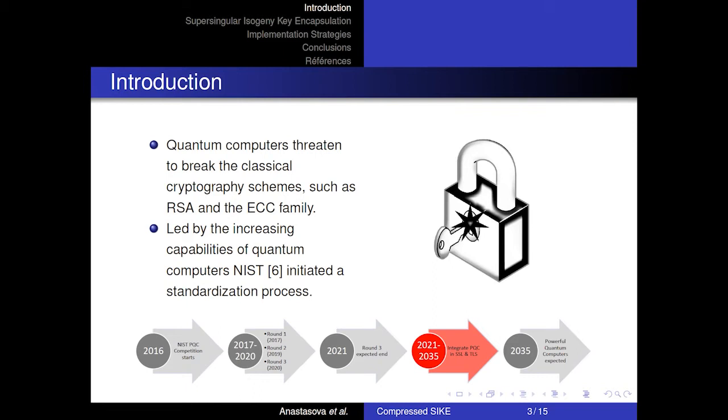Round 3 of the competition is expected to finish during this year, where the alternate candidates, along with the finalists, are going through additional optimizations and improvements. The integration of the post-quantum cryptography into the SSL and the TLS communication protocols is expected to be completed no later than the year 2035, when a powerful quantum computer is expected to be developed.